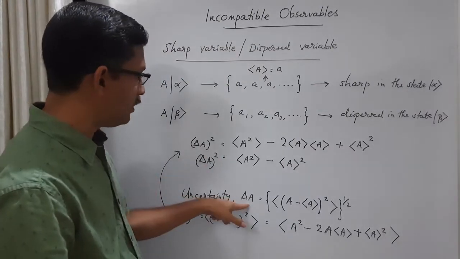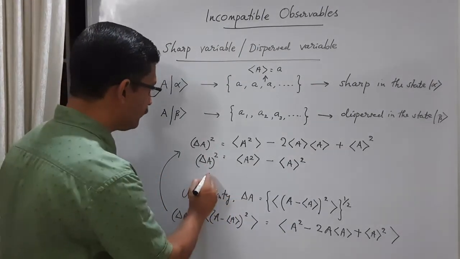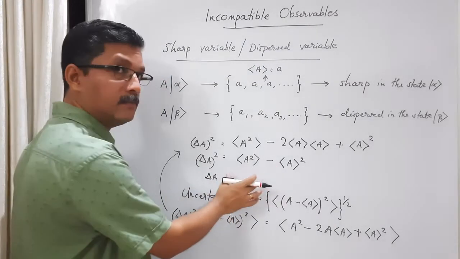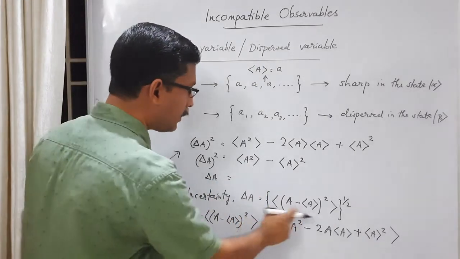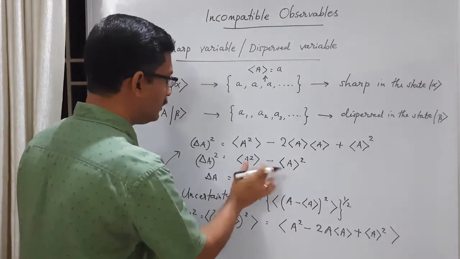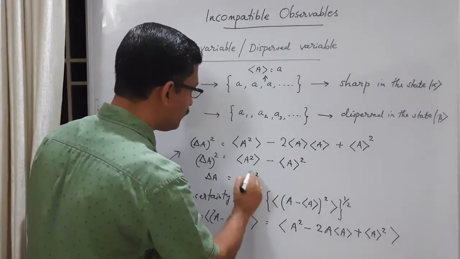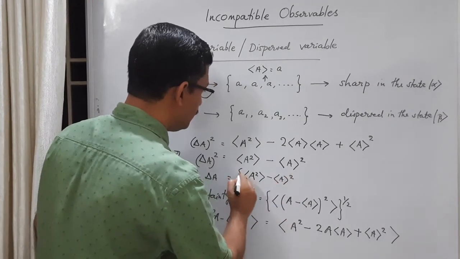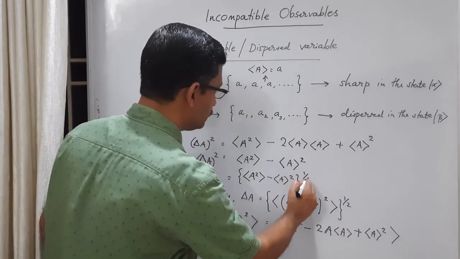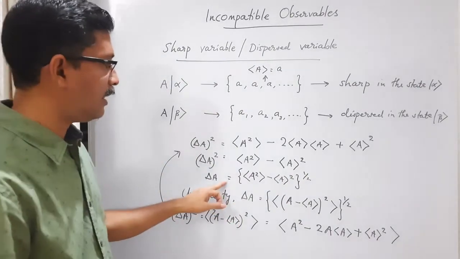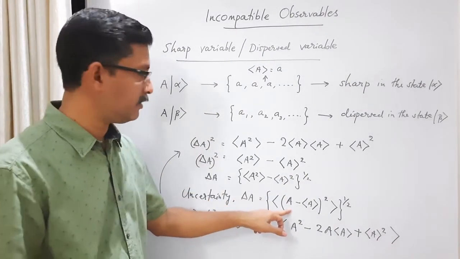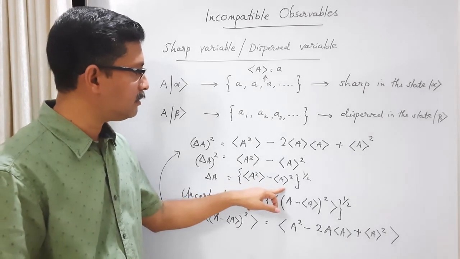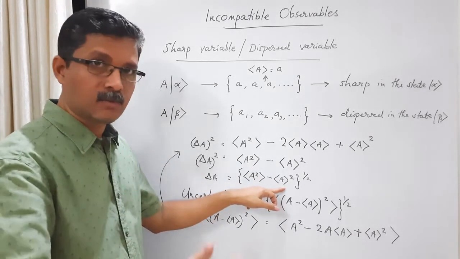Therefore, this root mean square deviation delta A, you can write as the square root of this one, right? So instead of calculating it like this, you can also calculate it like this, that is, A square average minus A average square, root. So this and this are identical. Here we are taking root mean square deviation. Here what we are doing is take the average of A square, take the average of A and then square.